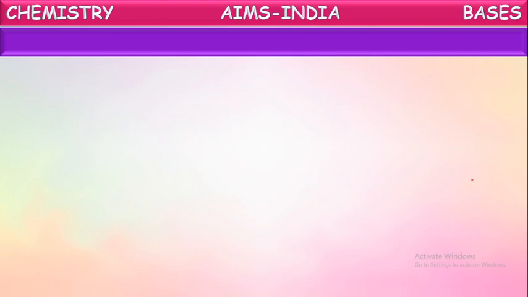Okay, children. Those are the different uses of acids and bases. Now we have seen bases: what are bases, and how many kinds of bases there are. Strong bases, weak bases, and concentrated bases. Just like acids, bases can also be classified into concentrated and dilute. In which base quantity is more, that is called a concentrated base. In which water quantity is more than that of base, that is called a dilute base. And the bases which are soluble in water are called alkalis. We have seen uses of acids and uses of bases also. On this, now we are going to have a small assessment.